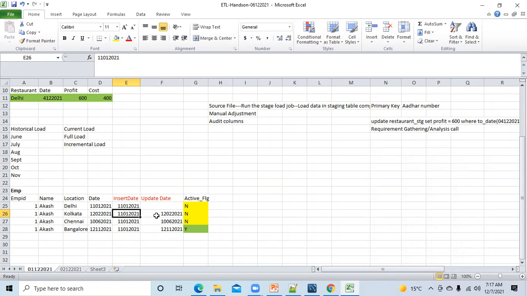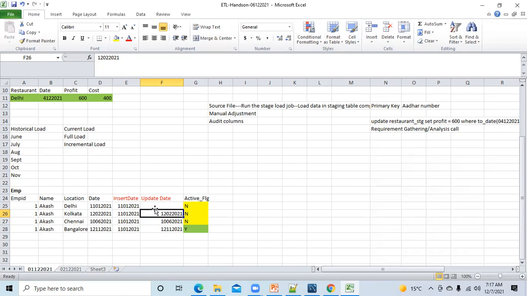Okay, fine. So here, inserted date, if I have mentioned 11th January 2021, from this I'm trying to make the user understand that Akash has entered the organization on 11th January 2021. But this particular record was updated on 12th February 2021. So this is the difference. Inserted date means the first time the record was inserted into the database. Updated means when it was updated.